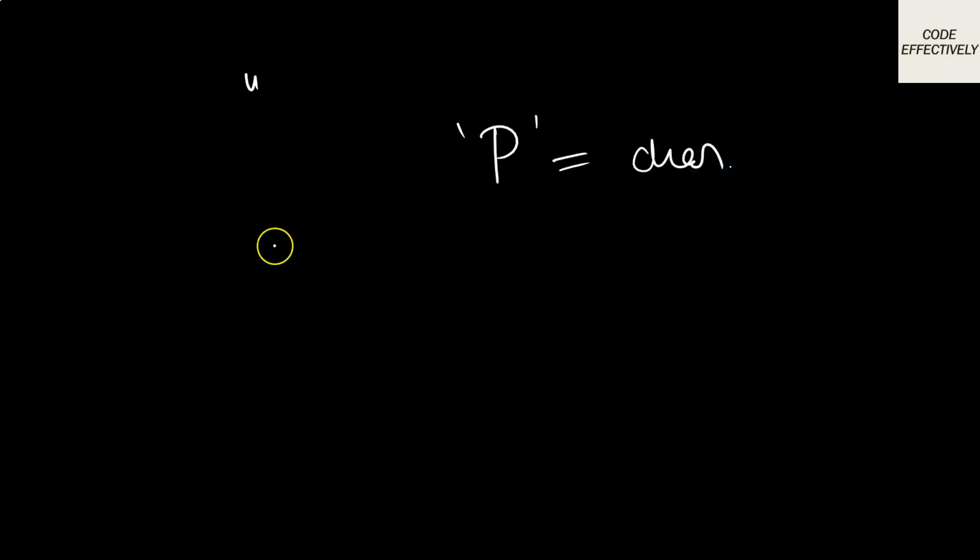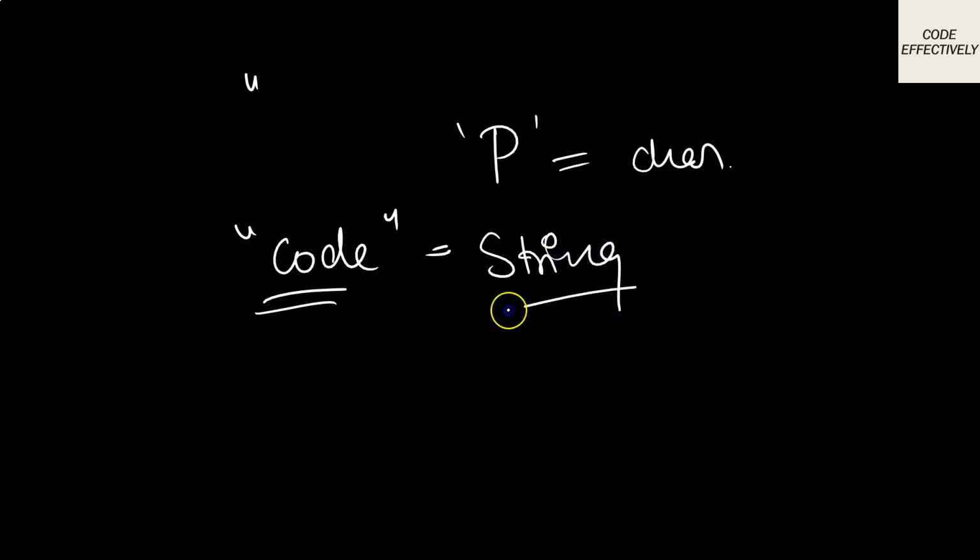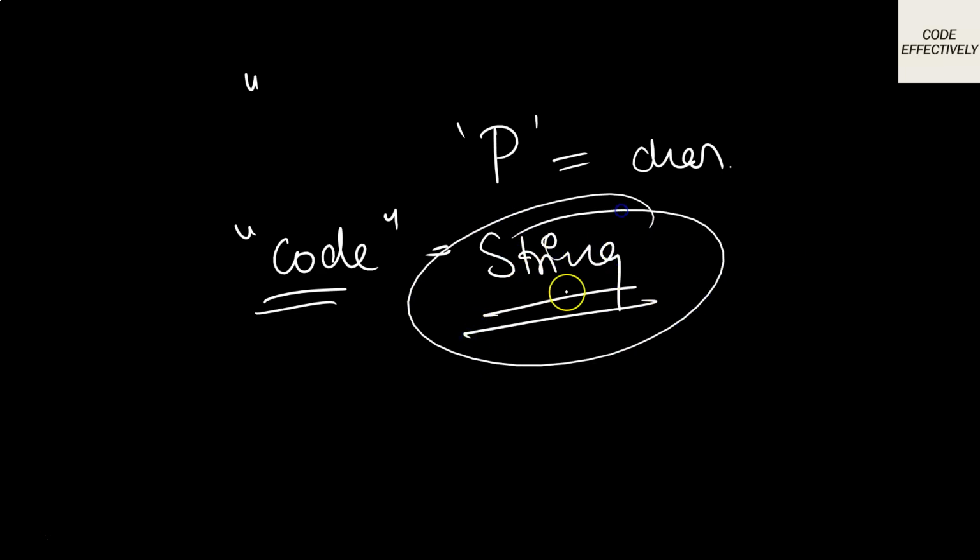After this, if you are storing a single character, let's say the character is p, so this is a single character, so always use char. But if there are more than one character, let's say code, so there are more than one character, so always you have to use string data type. Okay, make sure that the S in String is capital.